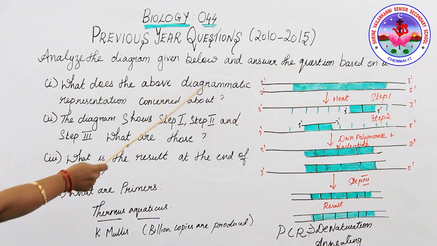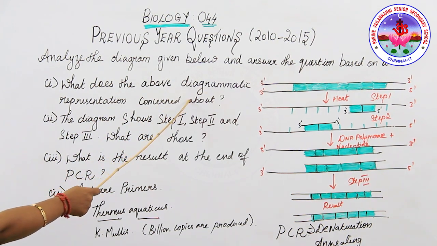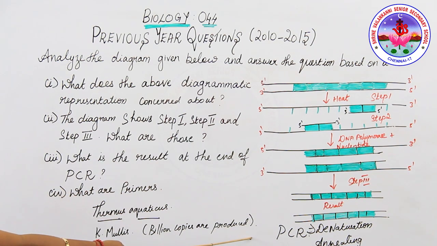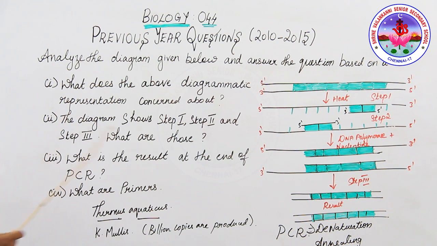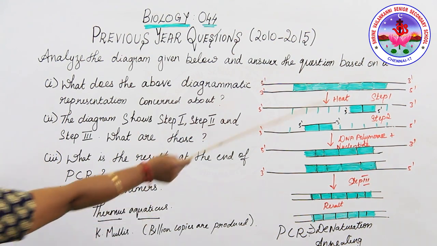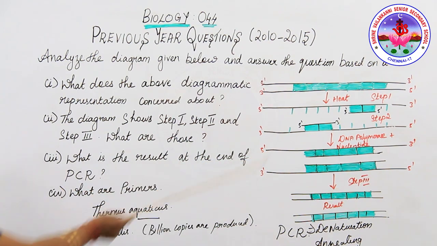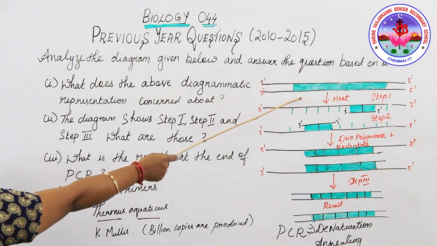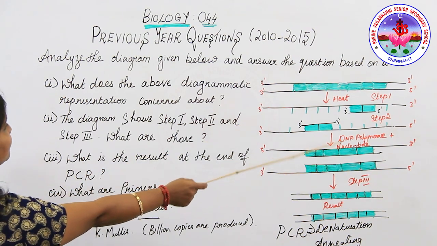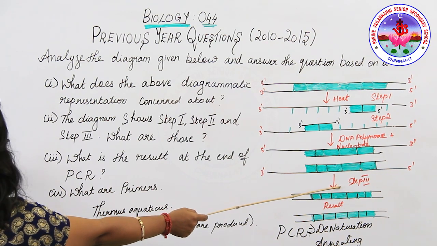What is the above diagrammatic representation concerned about? The diagram explains the steps involved in the PCR technique to amplify the gene of interest. The diagram shows step 1, step 2 and step 3. What are those? Step 1 is denaturation. Step 2 is what? Annealing. Step 3 is extension.